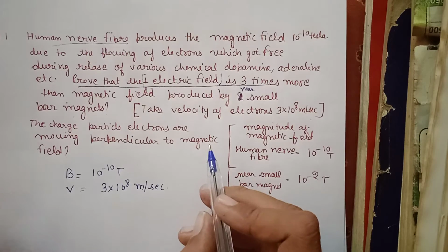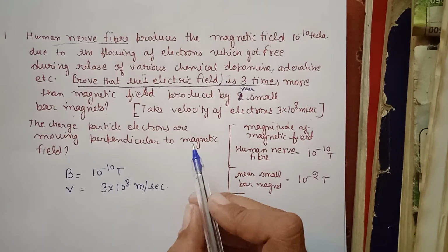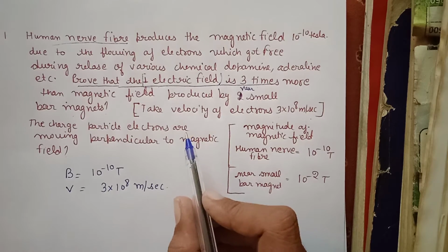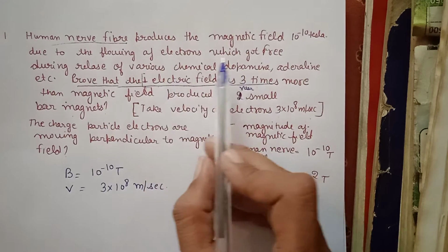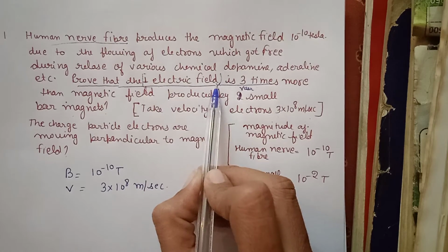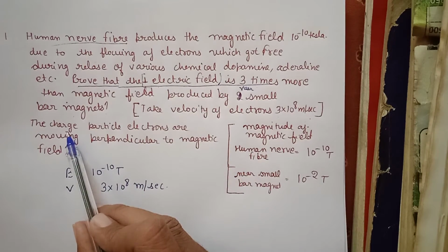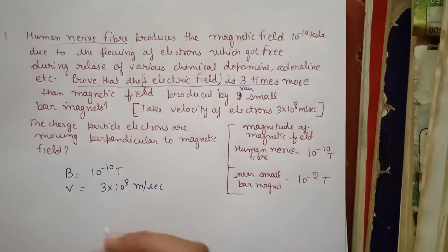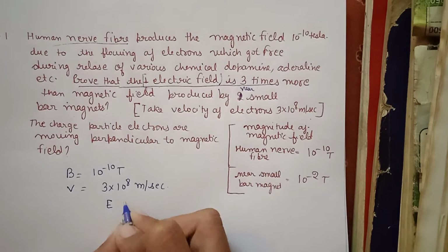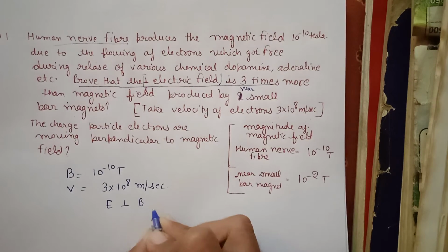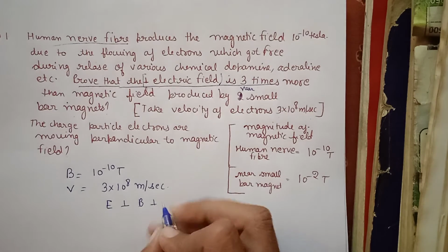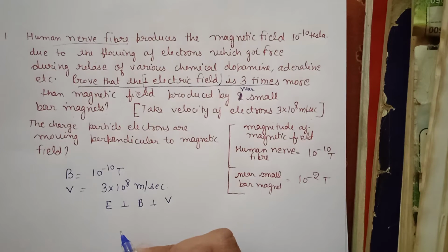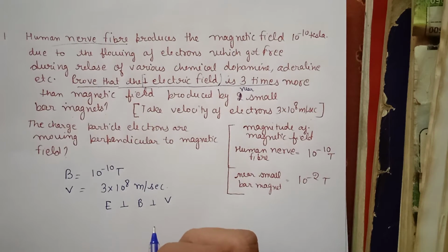So after reading this question, we should look into what type of concept is used in it. First they are saying perpendicular electric field, and here they have also given the information that charged particle electrons are moving perpendicular to magnetic field. So the given information is that electric field is perpendicular to magnetic field and magnetic field is also perpendicular to velocity of the electron. So all of these three things are mutually perpendicular to each other.